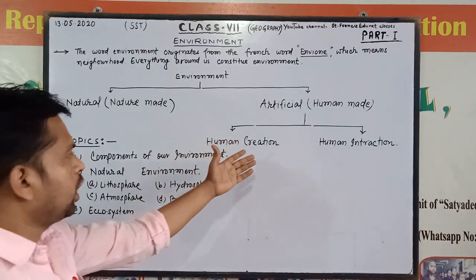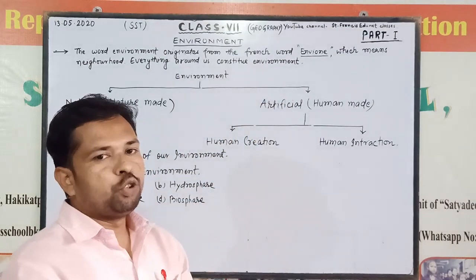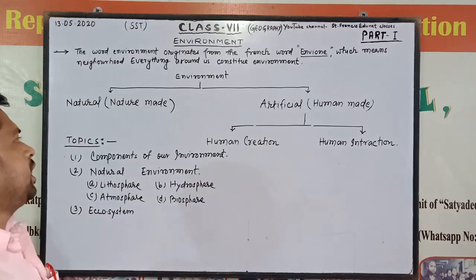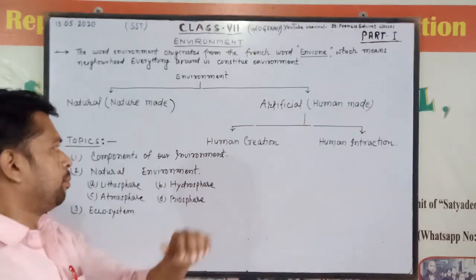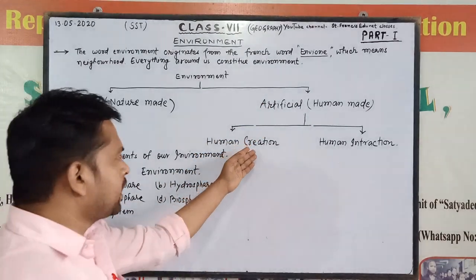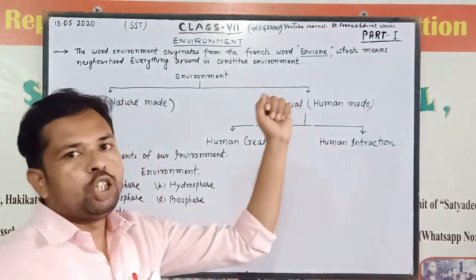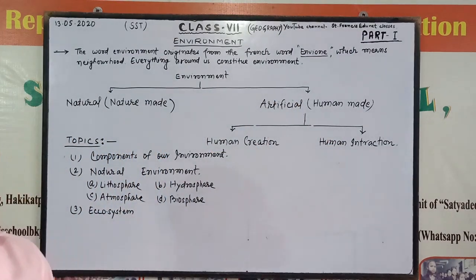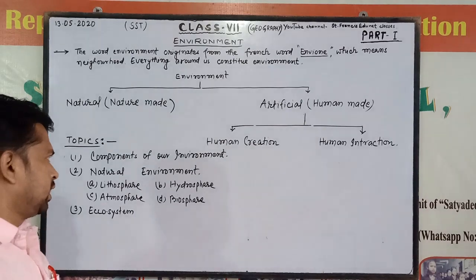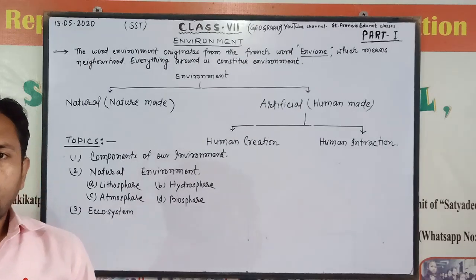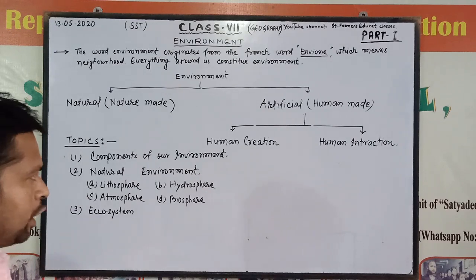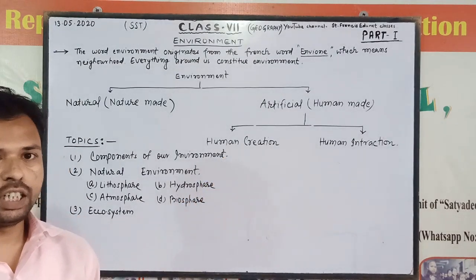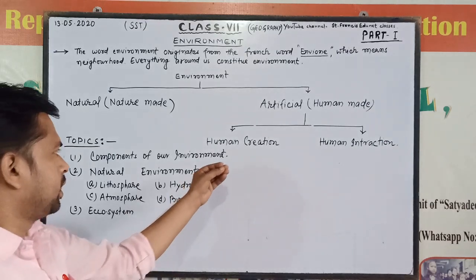And what is made by humans constitutes the artificial environment. There are two types of artificial environment. The first one is human creation, and the second one is human interaction. What is the difference between them? Human creation means all those things that are created by human beings.